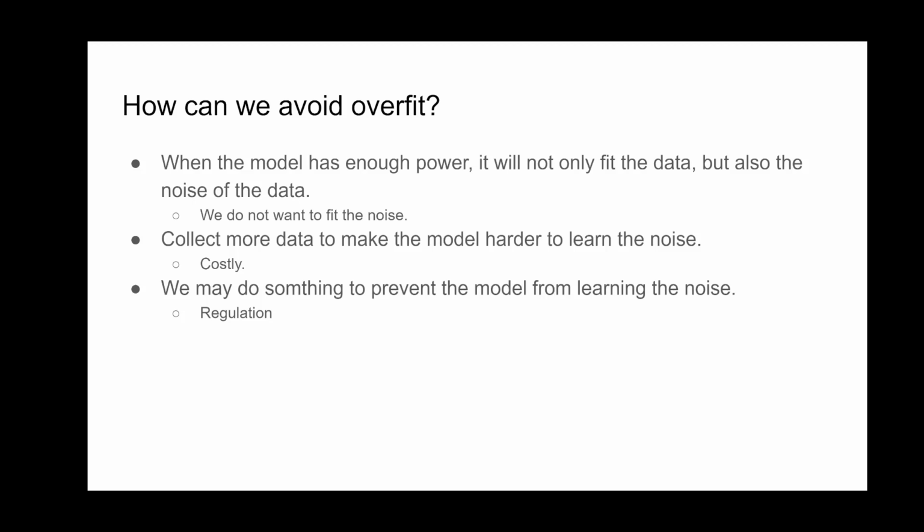The first solution is to collect more data to make it harder for the model to learn the noise, because we have more variety of the noise, so the model will not be able to fit to the noise. But this approach is very costly because we have more data points to learn, and so for each epoch, we need a longer time to train the model.